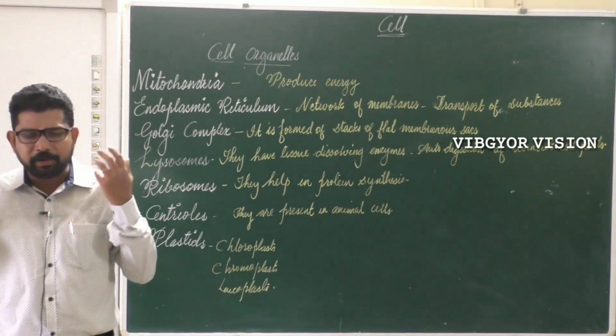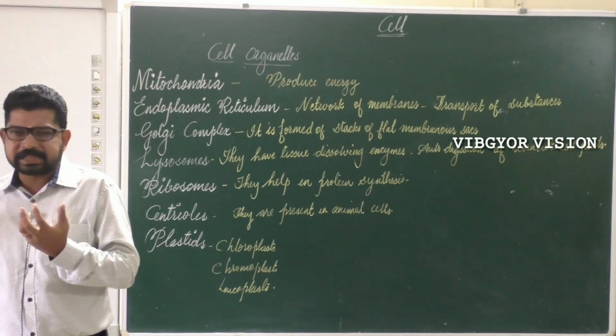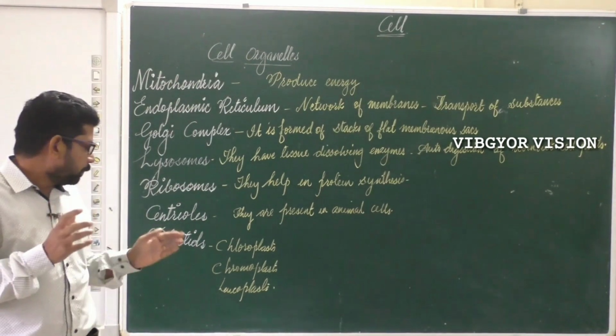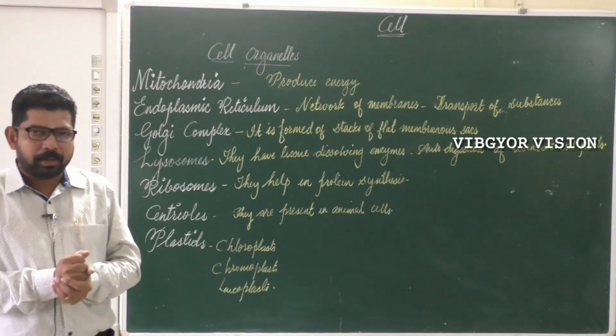Other than green, we know there are many flowers. So why are they in different colors? Due to the presence of different chromoplasts.